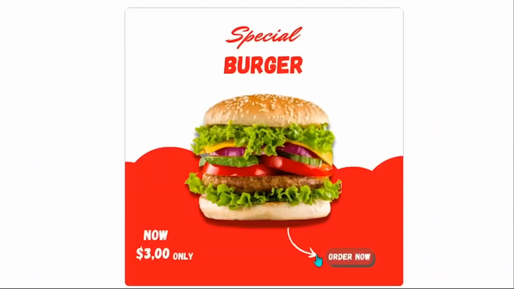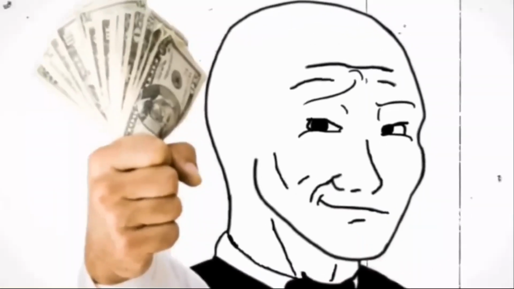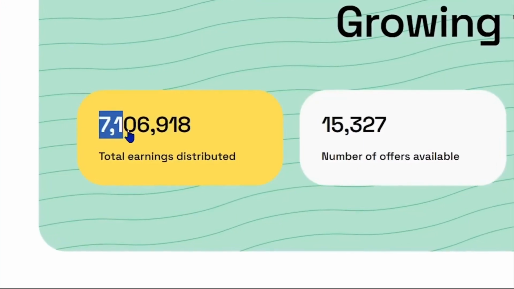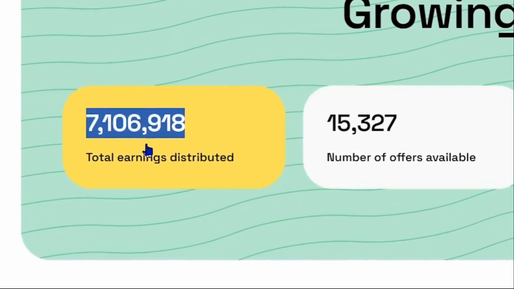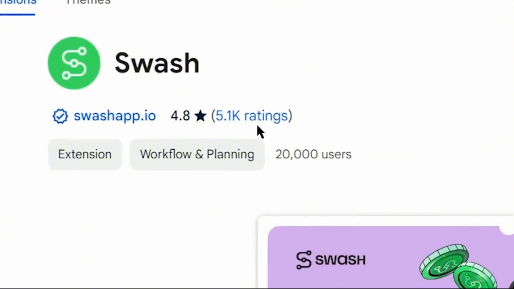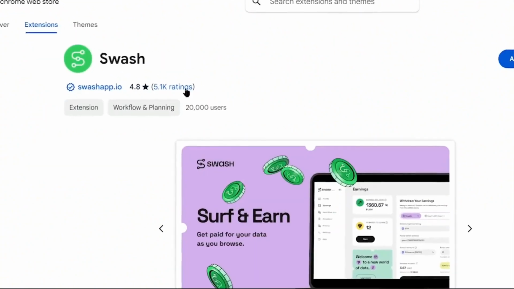So like this video, and let's start with the first step, which is to come to this brand new website, where you can watch Google website ads and earn money watching them. I will reveal the name of this website in a minute. But as you can see, this site has already paid over $7 million to its users. They have over 4.8 star ratings on Google from over 5,000 real users around the world. So you can trust this website.